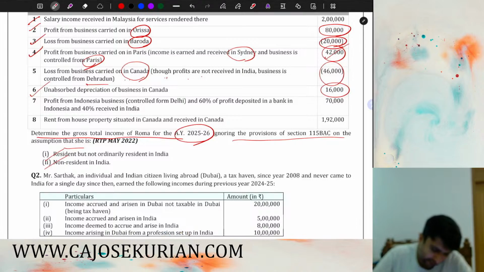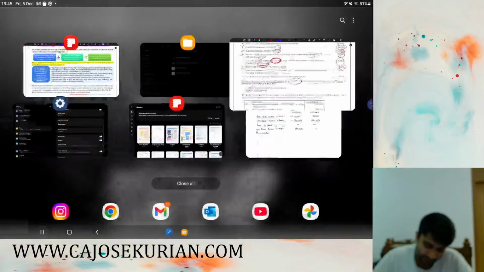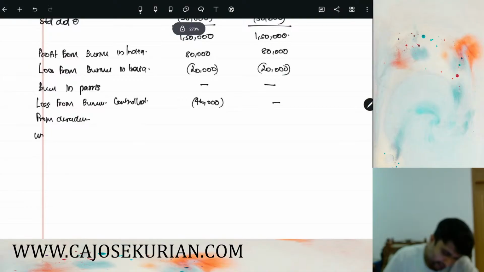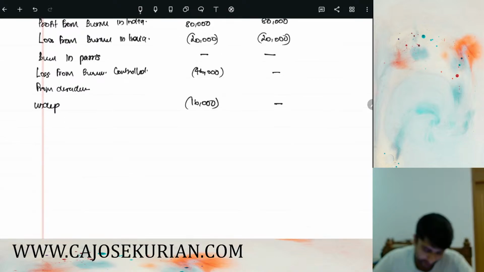In this particular case, unabsorbed loss of business in Canada. So this is related to the Canadian business, right? The Canadian business is actually controlled from Dehradun. That means control from India. And hence what can we do? We can adjust this unabsorbed depreciation in the hands of R and OR, not in the hands of NR. Why? Because even though it is business in Canada, it is technically controlled from Dehradun, that is in India. And hence what we can adjust is unabsorbed depreciation 16,000. You can adjust it with the R and OR, not with the hands of NR.